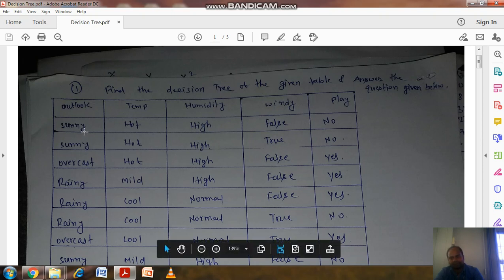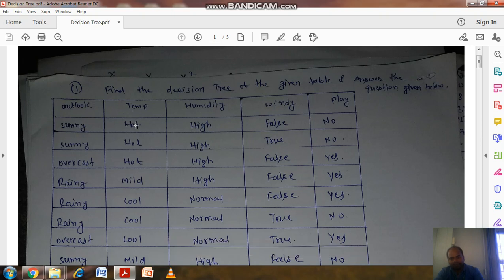So the first case: if the outlook is sunny, temperature is hot, humidity is high, and windy is false, the game has not been played. Another case: outlook is sunny, temperature is hot, humidity high, and windy is true.